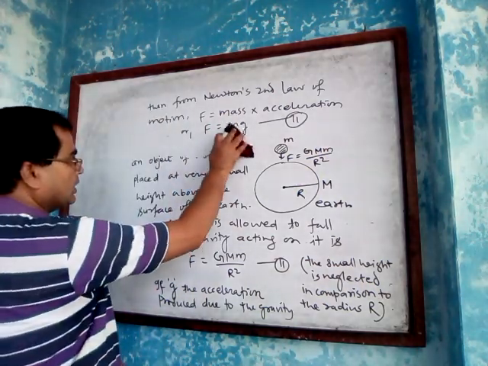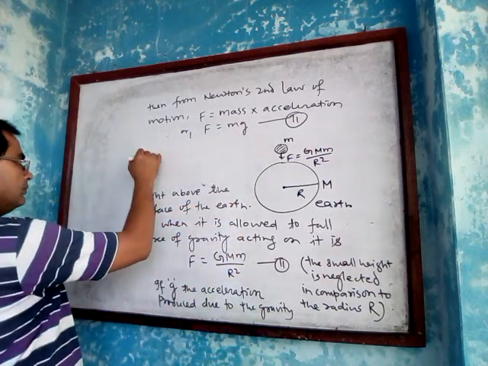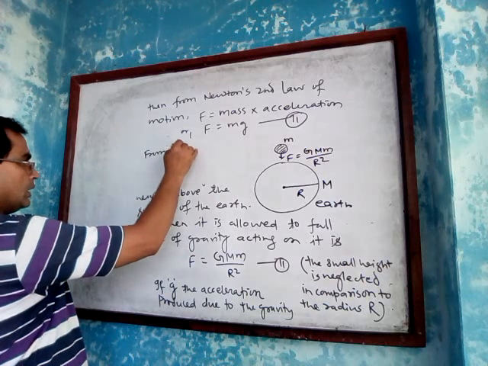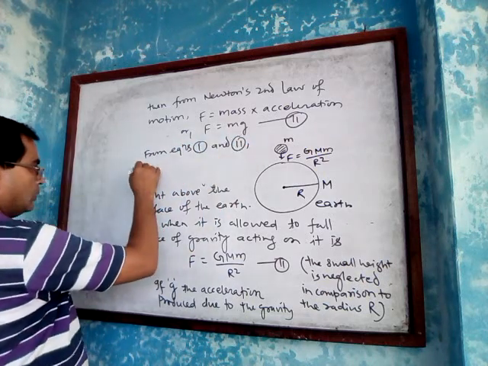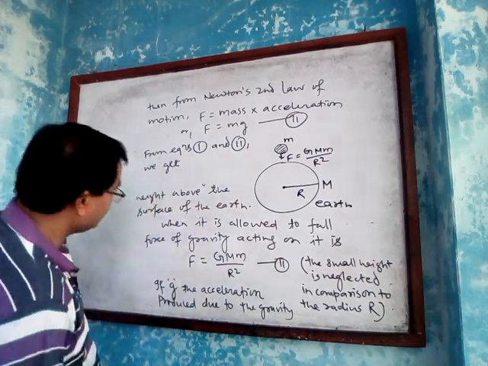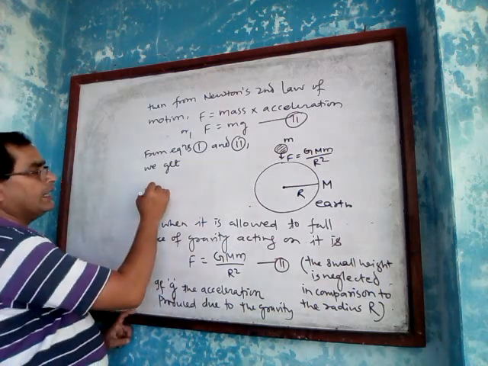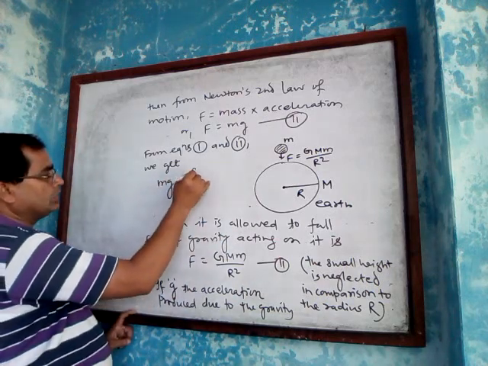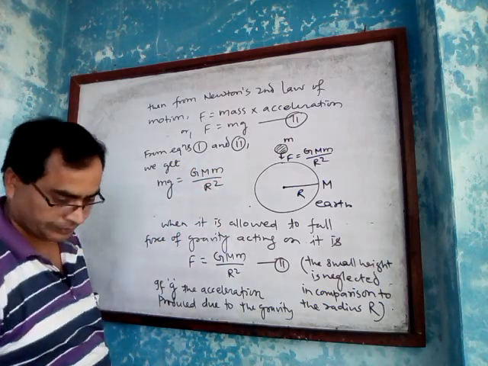And that's why from equations 1 and 2 we can write mg equals GMm upon R square.